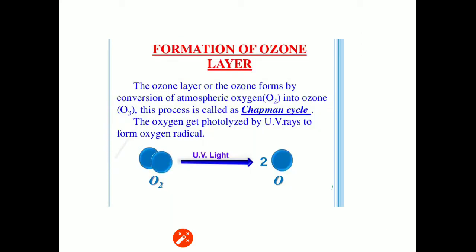Formation of ozone layer. Ozone forms by conversion of atmospheric oxygen, that is O2, into ozone, O3. This process is called Chapman cycle. The oxygen gets photolyzed by ultraviolet radiations to form oxygen radical or nascent oxygen.